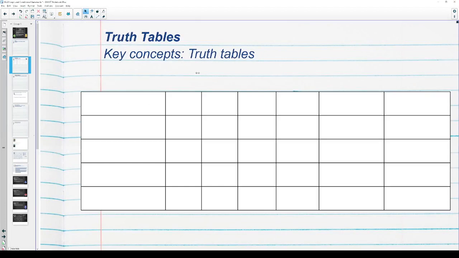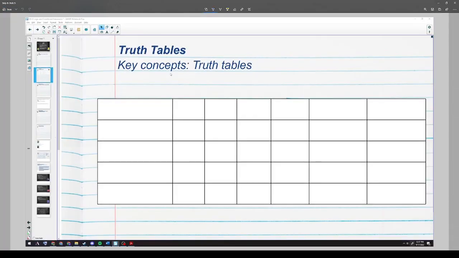So a way to look at these values is in something called a truth table. So I want to do an example that will help us to see how this works. So I want to evaluate, so let's make two statements. We'll say P is a male and Q is an actor. So we have P as a male and Q as an actor.